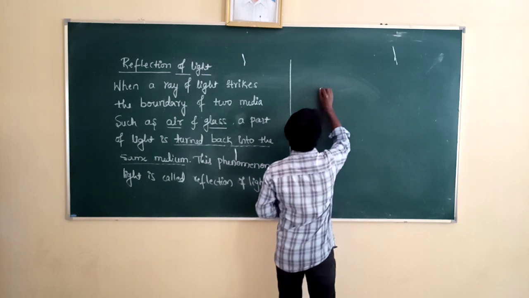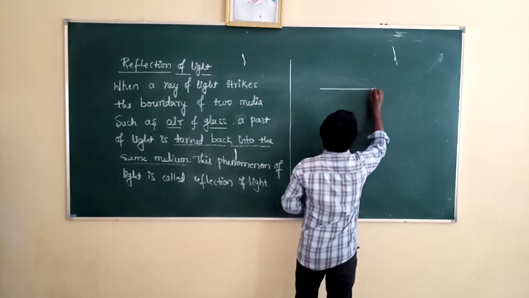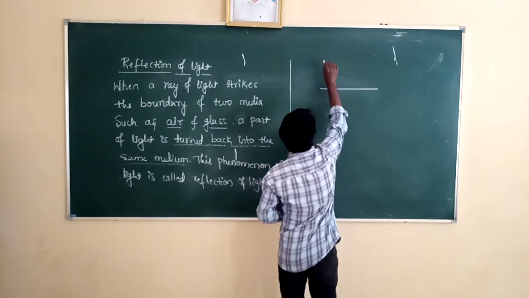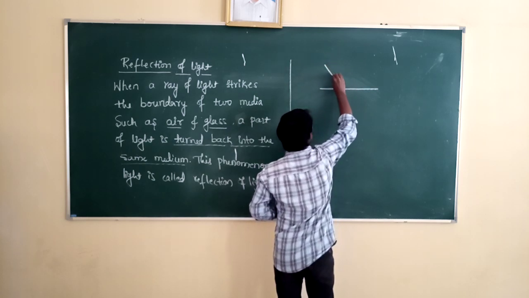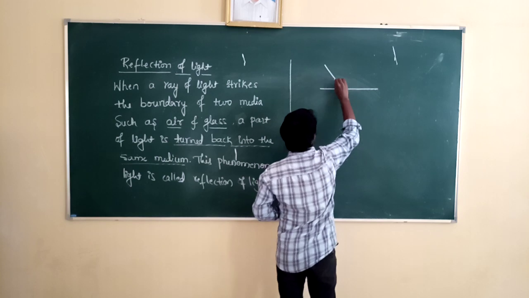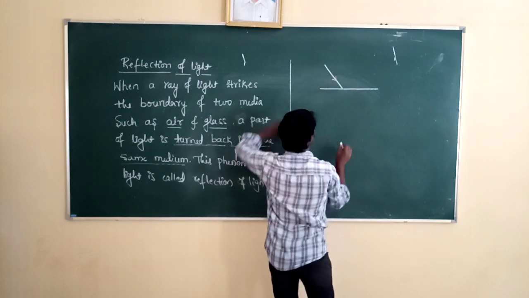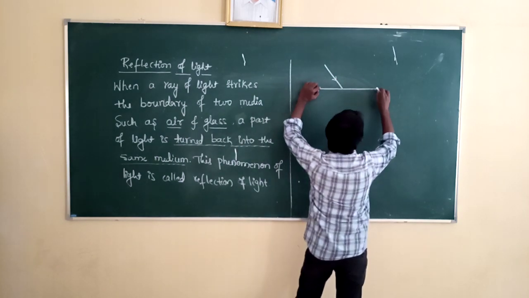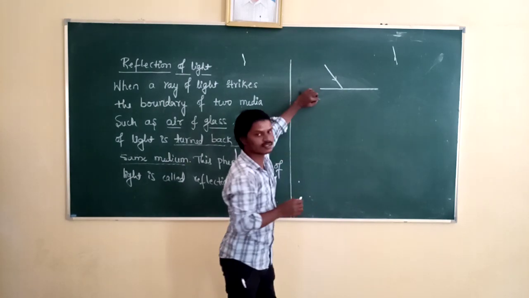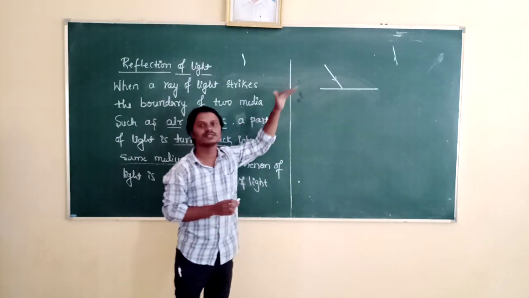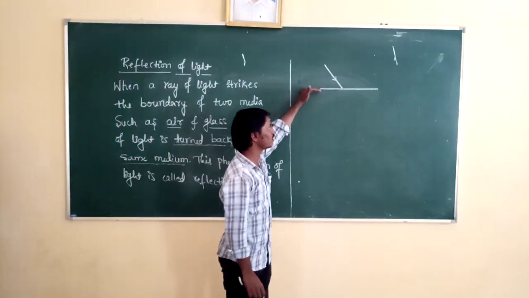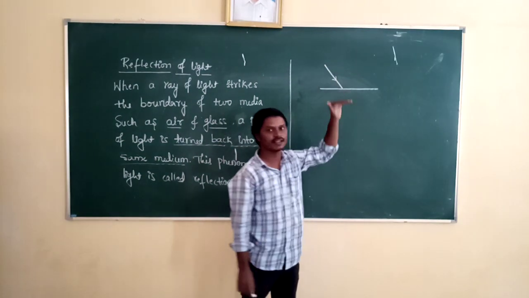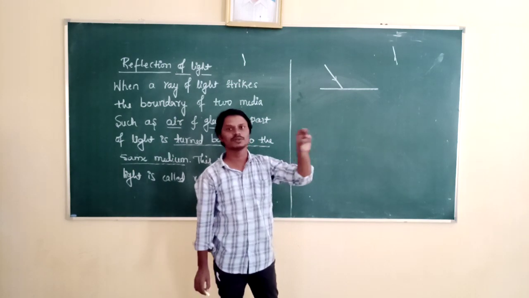So, see here, it is glass and it is air. Whenever a ray of light is incident on the glass, the boundary of air and glass is called the interface between two media. One medium is air, another medium is glass. This interface between two media is called the boundary of two media.